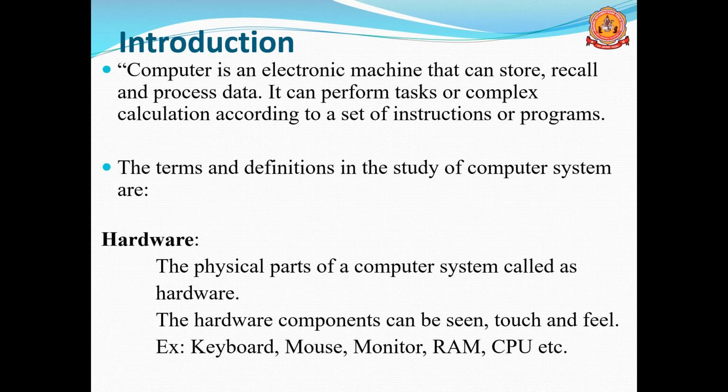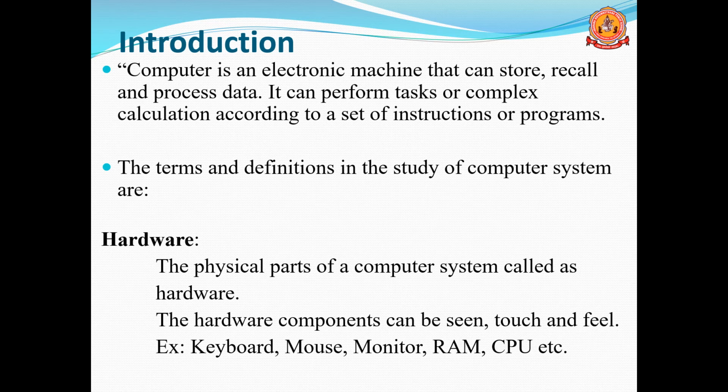Everything is a physical part of the computer. That physical part of the computer is known as hardware. Hardware components we can see, we can touch, and also we can feel. By seeing it you can say it is hardware, or by touching it you can feel it.